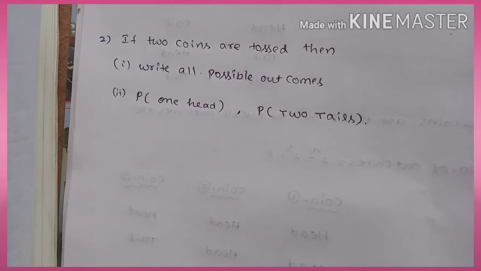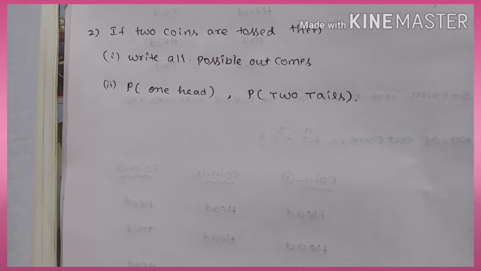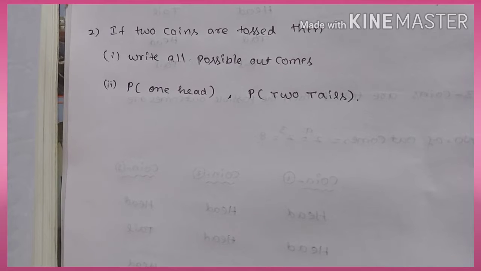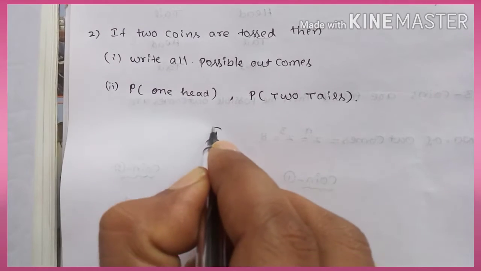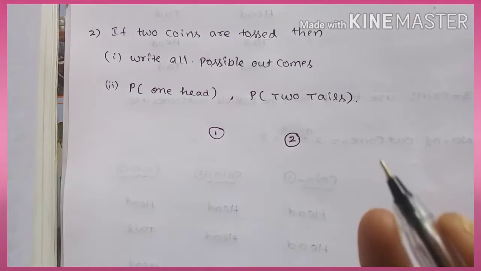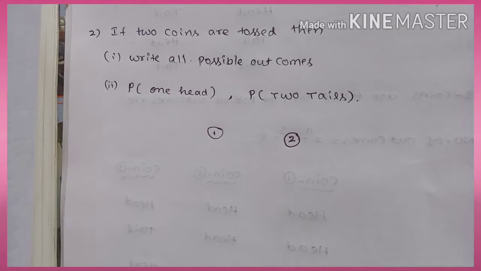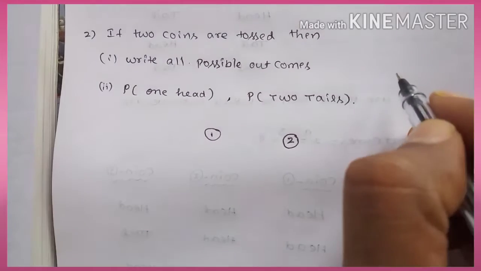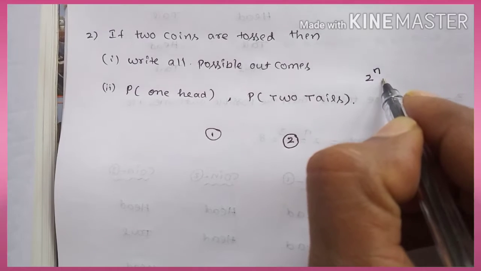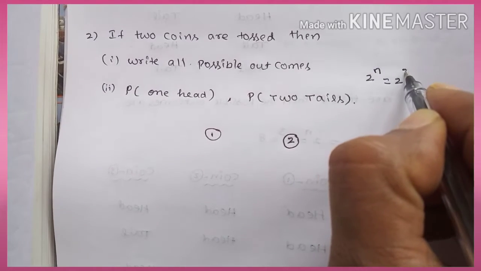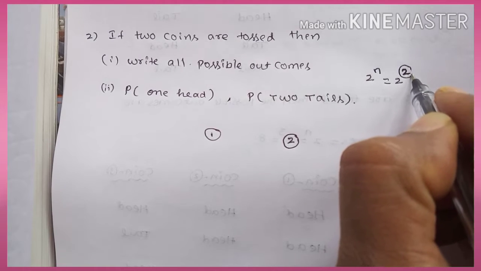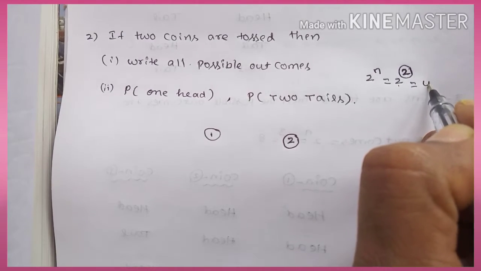Now when the coins are increased, if two coins are tossed, what are all the possible outcomes? Here you have to write coin 1 and coin 2. In the examination you have to write in this format, then you can write fast, easily and without any mistakes. So here is the trick. We know the formula to find the number of outcomes, 2 power n, where n is the number of coins. 2 coins are there, so 2 power 2 is equal to 4.